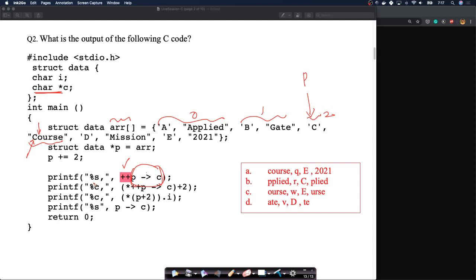So now we are doing %s. When you're doing %s with this, again, P arrow C is a character pointer. We've incremented it to point to O and we are saying printf %s. So it will print OURSE. If you look at all these options, OURSE is here. So certainly option C has to be the correct option. You can eliminate all the other options very easily, and C is the option here.